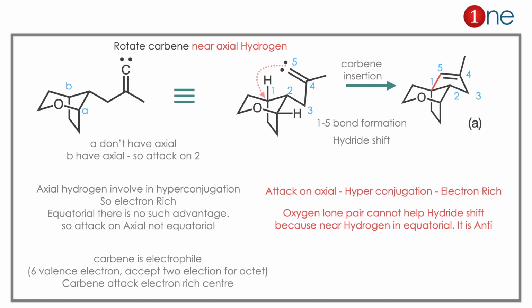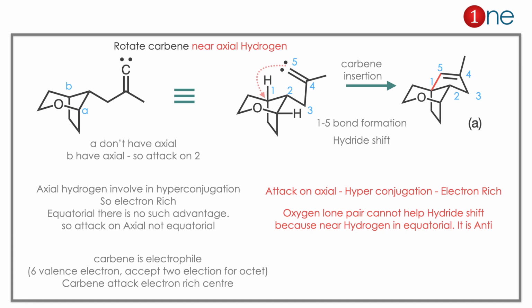Here the A carbon doesn't have an axial hydrogen, but the B carbon has one. So the attack happens on B. The C-H insertion happens, and you have a 5-member ring formation with an alkene there. So the 5-membered ring bond formation happened, which is product A, with a hydride shift.